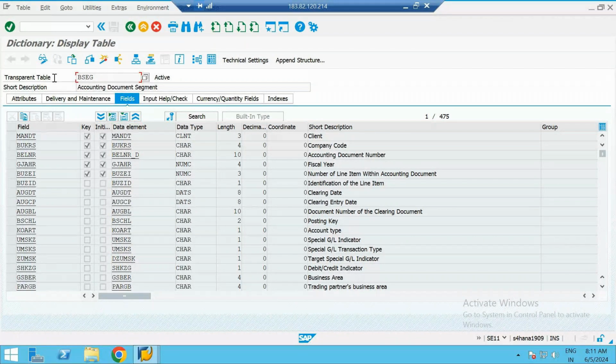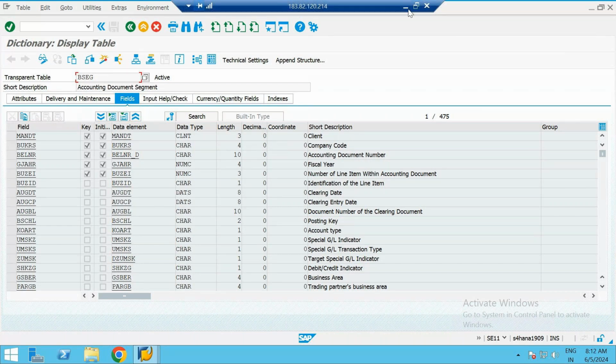So here, instead of transparent table, it will be written as pooled table. Okay, so that is the difference. So in ECC to HANA, all the cluster and pooled tables in ECC are changed to transparent tables in the HANA system. Okay, any doubts in this?